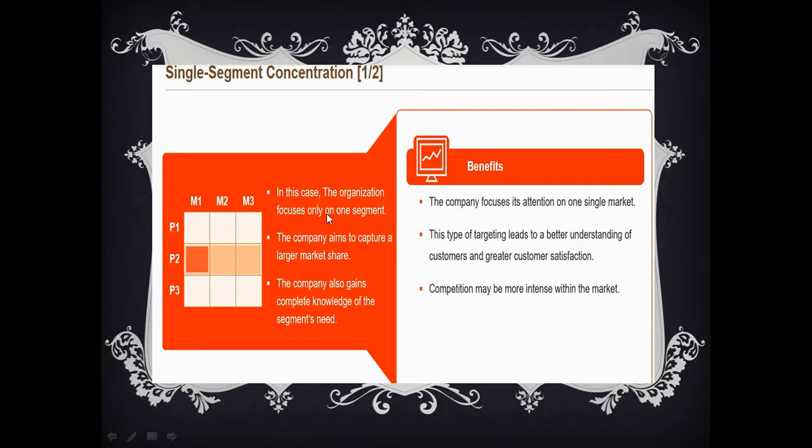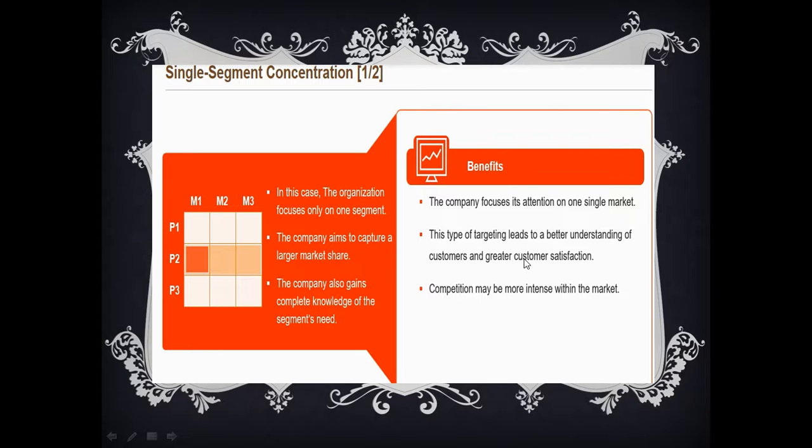In this case, the organization focuses only on one segment. The company aims to capture a larger market share. The company also gains complete knowledge of the segment's needs. What is the benefit of this? By doing this way, by concentration, by targeting one segment with one product, what are the benefits? The company focuses its attention on one single market. This type of targeting leads to a better understanding of customers and greater customer satisfaction. Competition may be more intense within the market. So let's understand.